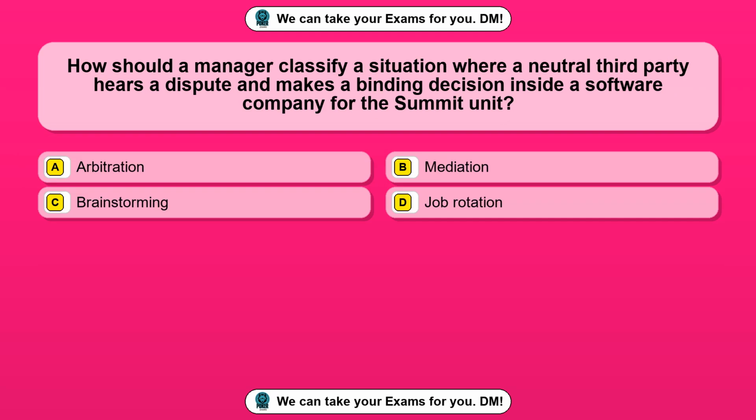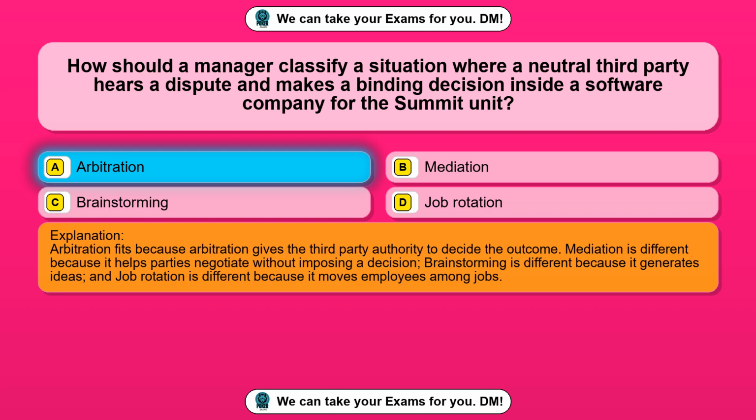Question 51. How should a manager classify a situation where a neutral third party hears a dispute and makes a binding decision inside a software company for the Summit unit? Option A, arbitration. Option B, mediation. Option C, brainstorming. Option D, job rotation. The correct answer is option A, arbitration. Arbitration fits because arbitration gives the third party authority to decide the outcome. Mediation is different because it helps parties negotiate without imposing a decision. Brainstorming is different because it generates ideas, and job rotation is different because it moves employees among jobs.